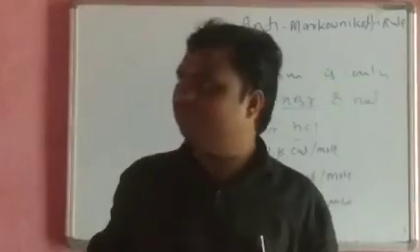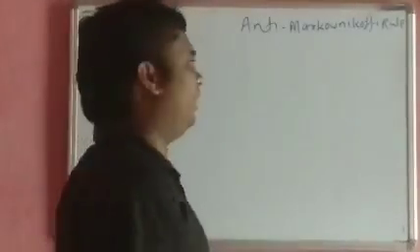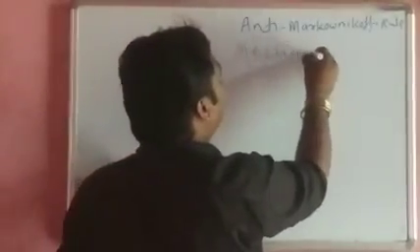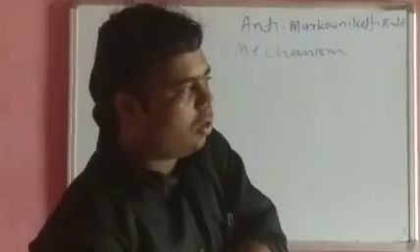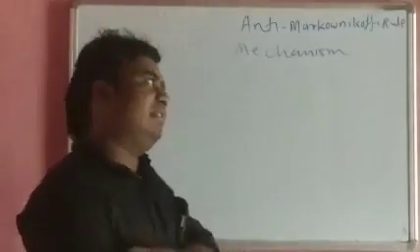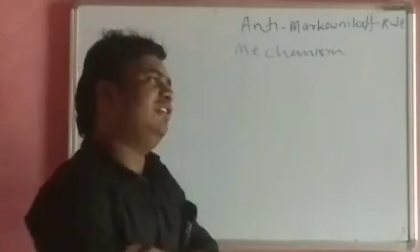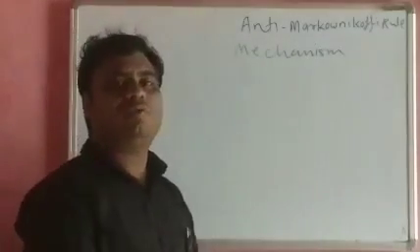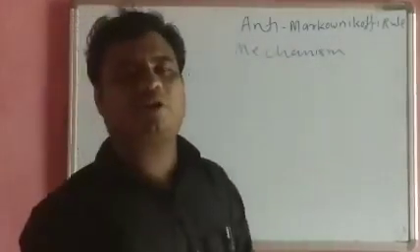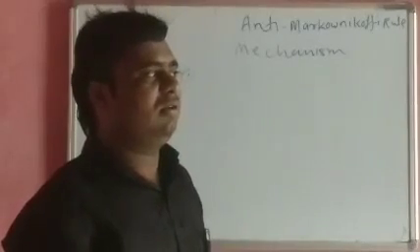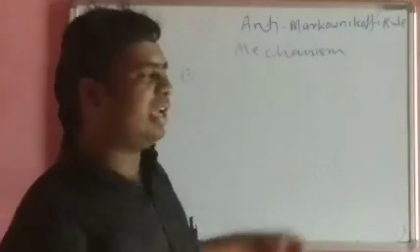Do you understand? Now, we have to see the mechanism of the Anti-Markovnikov rule or peroxide effect. Mechanism. The detailed step-by-step description of the chemical equation is called the mechanism. And the mechanism of peroxide effect involves 3 steps. So let's start. First, what is the function of peroxide? What does peroxide do during this reaction? Simple.